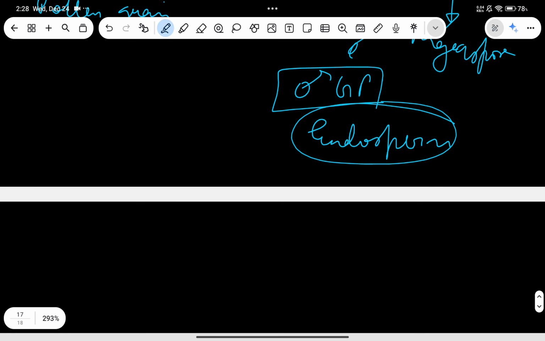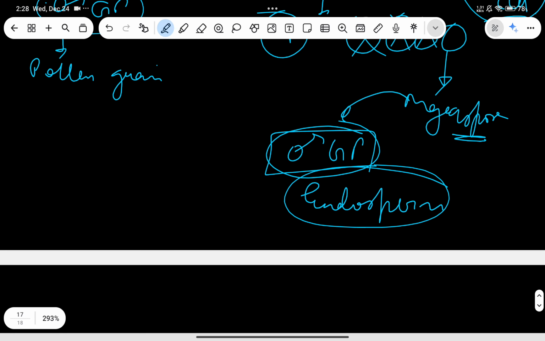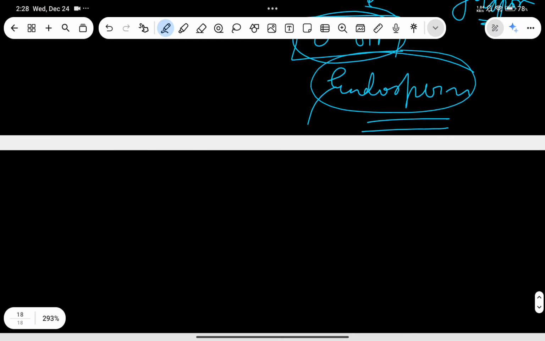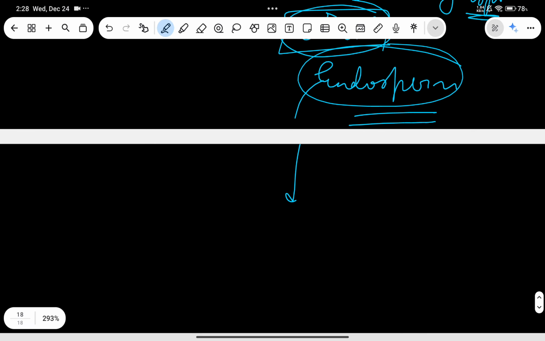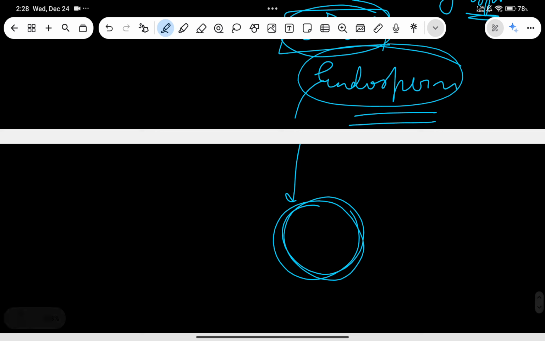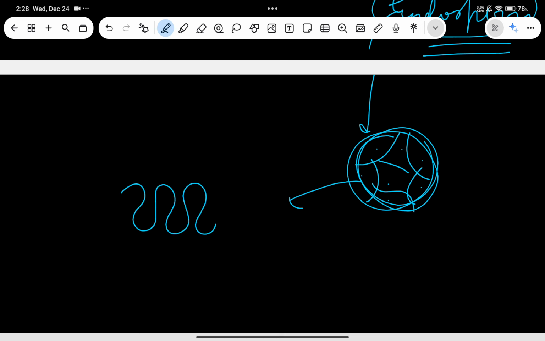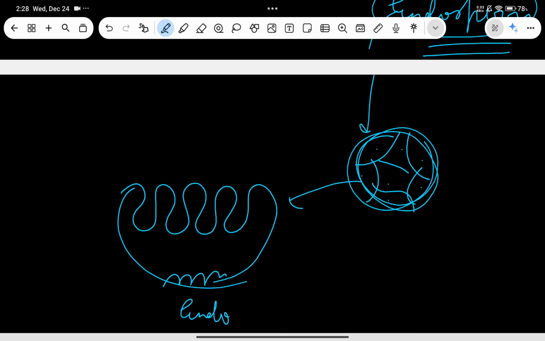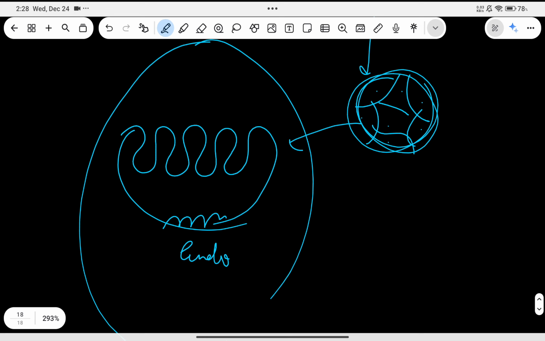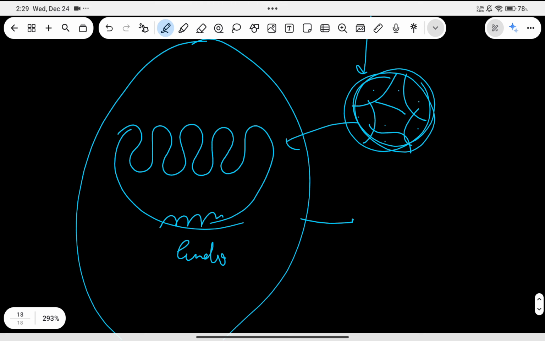Afterwards, these megaspores will give rise to the female gametophytic body, which is the endosperm. How is it formed? See, the megaspore will undergo free nuclear division, which means karyokinesis is not followed by cytokinesis. Now the endosperm will be like this.